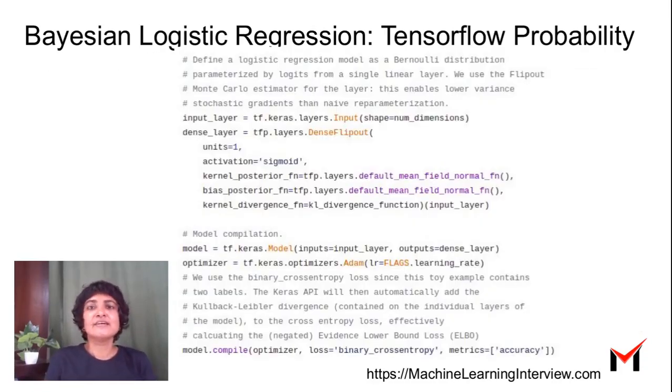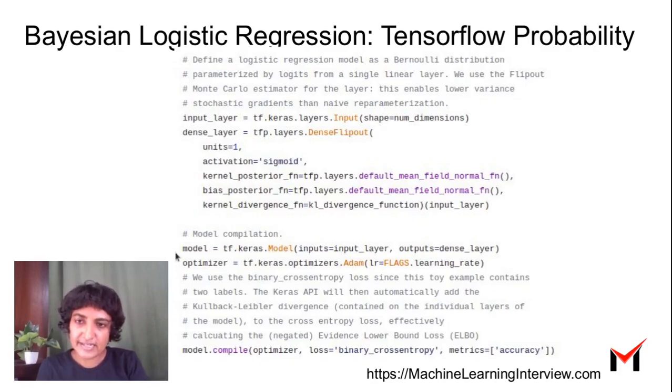In fact, here is some code from the TensorFlow Probability website, which shows how to do Bayesian logistic regression. It's similar to the simple neural network that we just defined, with just an input layer and an output layer, except that we are specifying that this is a Bayesian layer, where we want to put a prior over the weights and do inference over it, right?